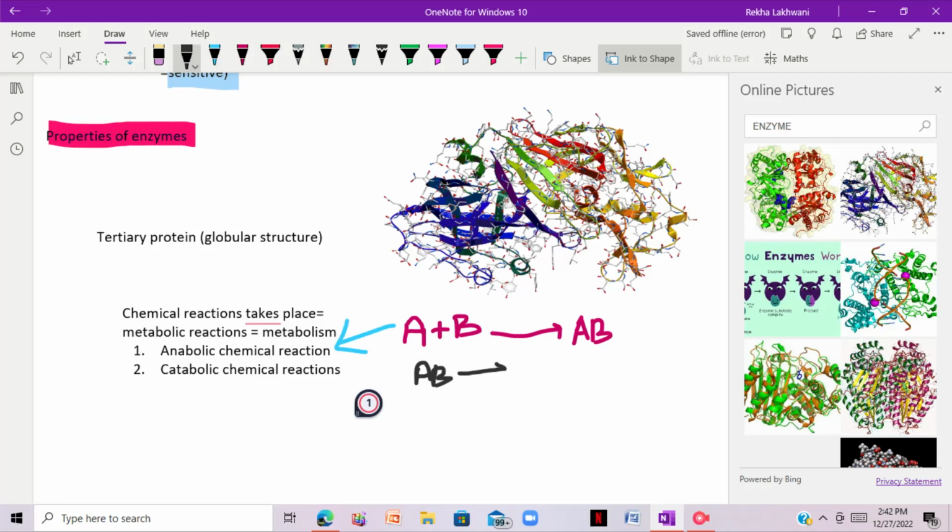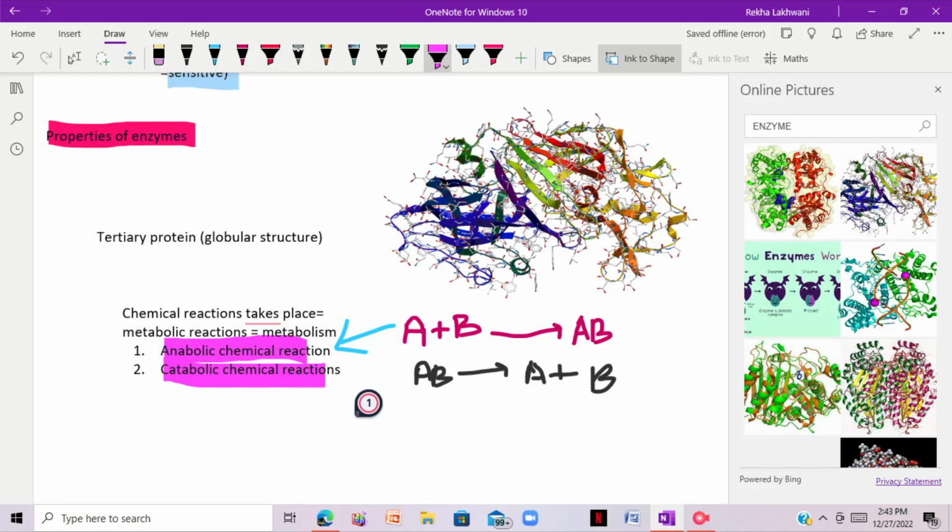All the metabolic reactions that occur in our body are catalyzed by enzymes.